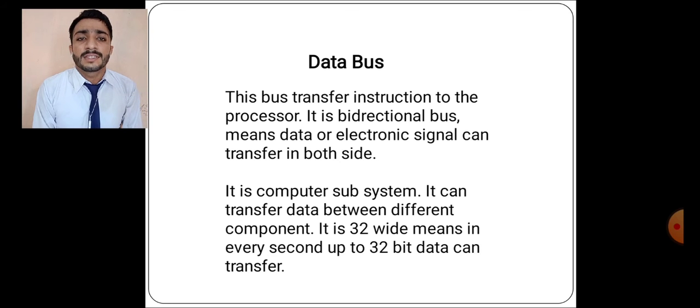Now the data bus. This bus transfers instructions to the processor. It is a bidirectional bus, meaning data or electronic signals can transfer in both directions. It is a computer subsystem that can transfer data between different components. It is 32 bits, meaning per second up to 32 bytes of data can transfer.